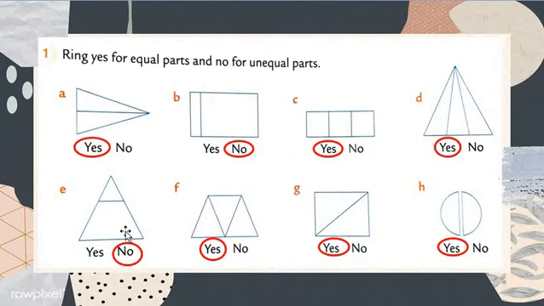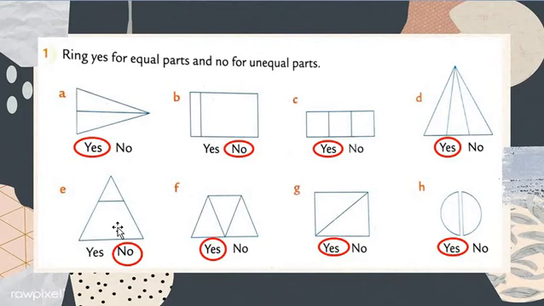So let's check, my dear students, question number E. Again a rectangular shape will come. In the rectangular shape, how many parts are there? Total 2 parts, see, 1 and 2. Now let's check. See, are both these parts equal? No. Why? Because the top side has a very small space and the down side has a large space. That's why the up and down sides are not equal parts. Understood?